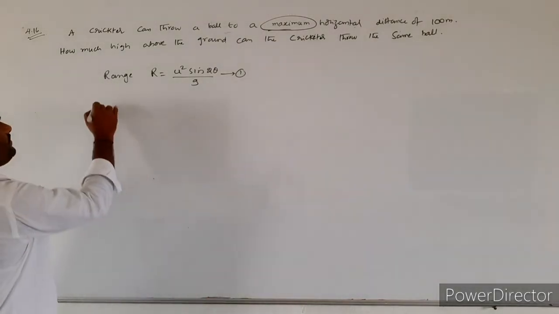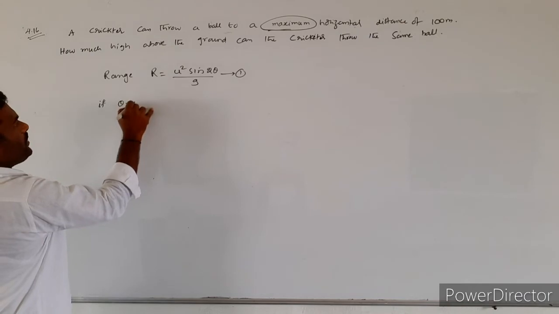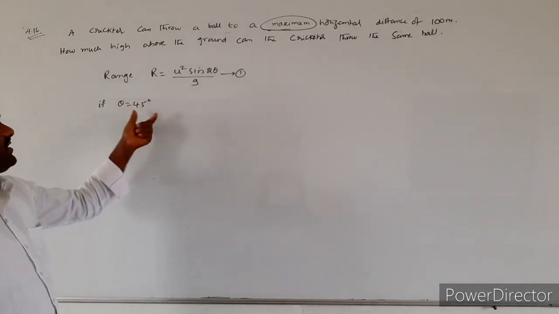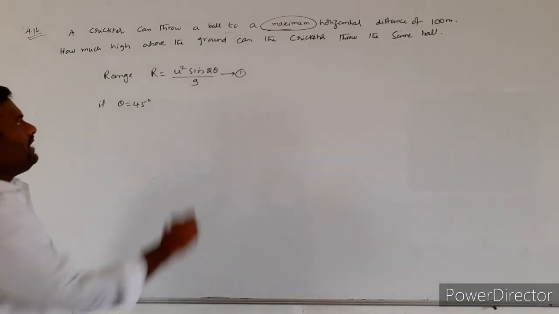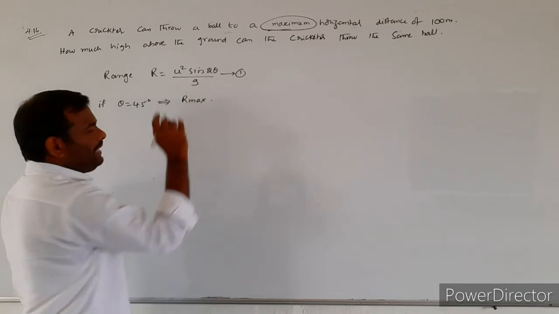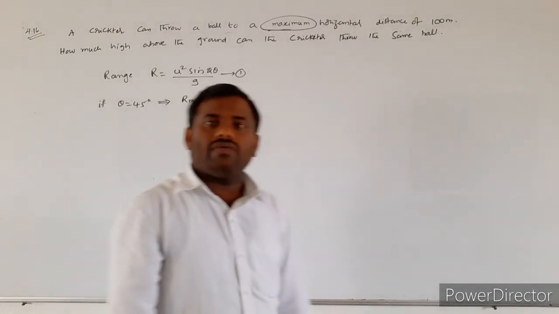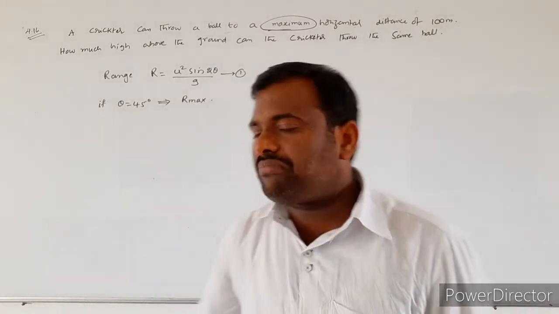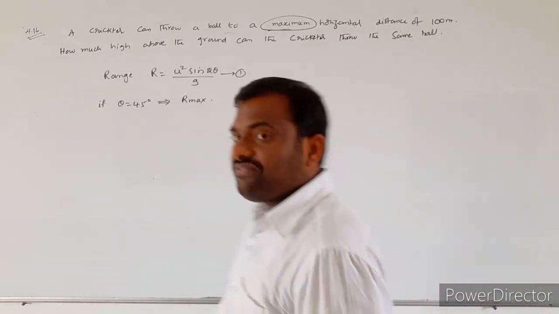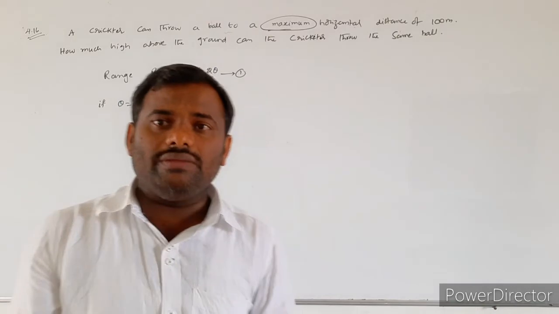If the angle of projection theta is equal to 45 degrees, then the range will be maximum.